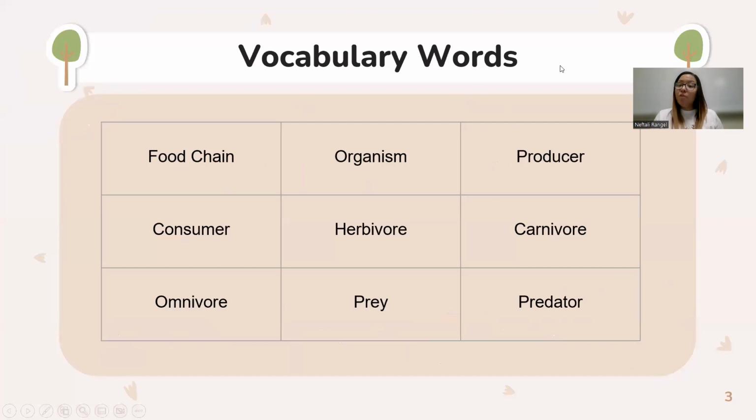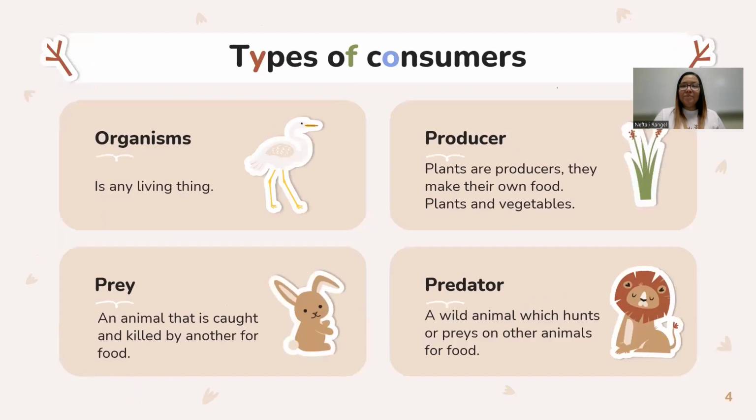These are some of the important vocabulary words that we are going to go over. We have food chain, organism, producer, consumer, herbivore, carnivore, omnivore, prey, and predator. And we're going to go over every single one of them together. Our words. Organism is any living thing. So anything that lives is an organism. So we have an example here of a flamingo.